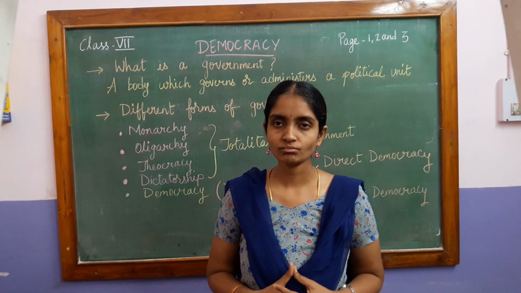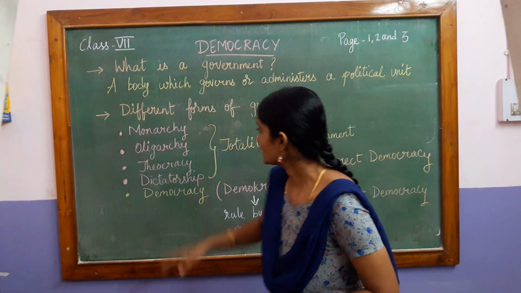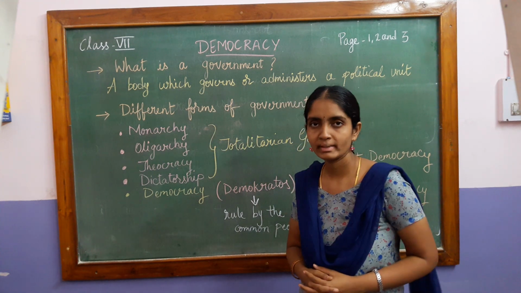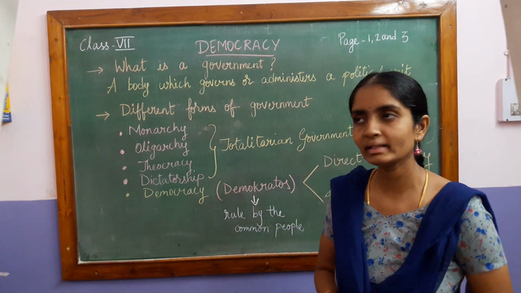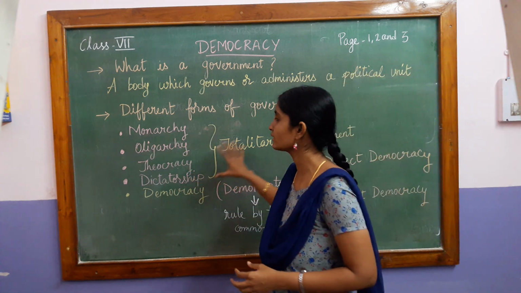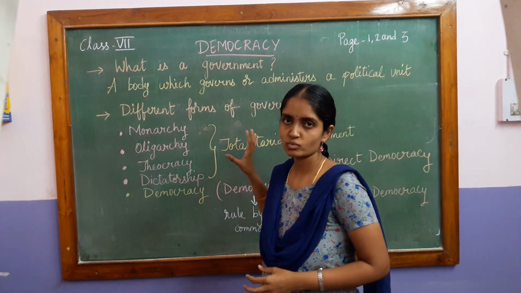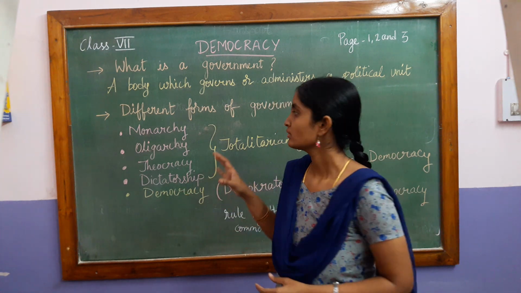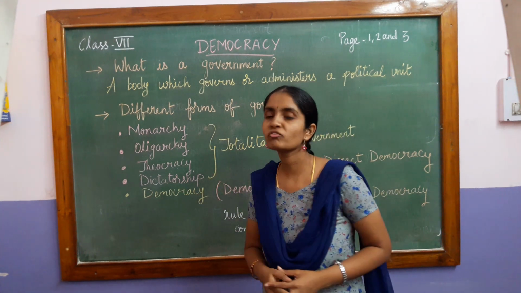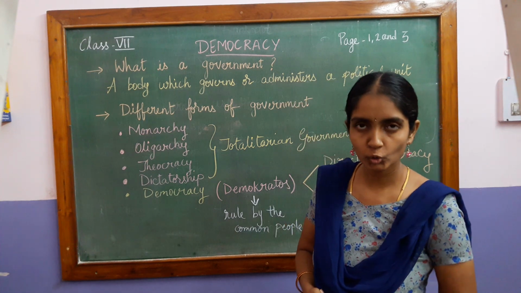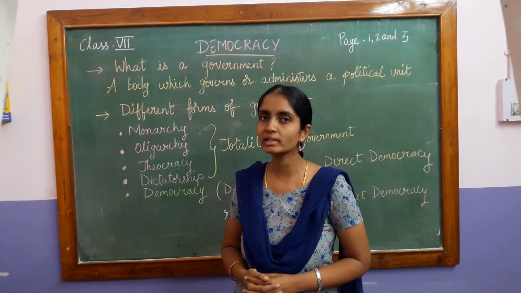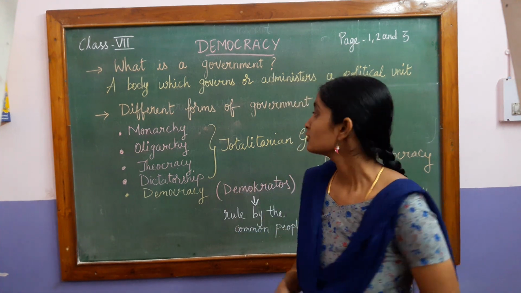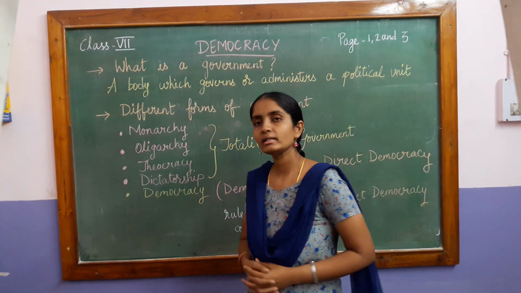For example, the Germans were under the control of Adolf Hitler and Pakistan was under the control of Zia ul Haq. Okay, children. Now, these four types of governments are the totalitarian government. So, this totalitarian government is nothing but the whole power is under the group of individuals. Even today, there are some 28 countries in which this totalitarian form of government is still being followed. For example, Denmark, Saudi Arabia, Yemen, Japan, and so on. So, these come under the totalitarian government.